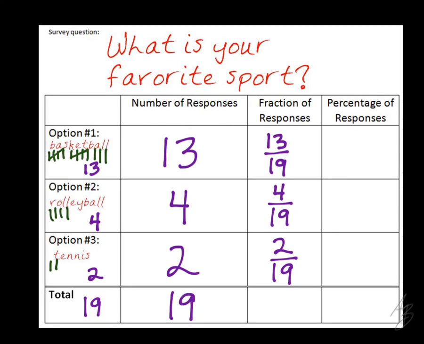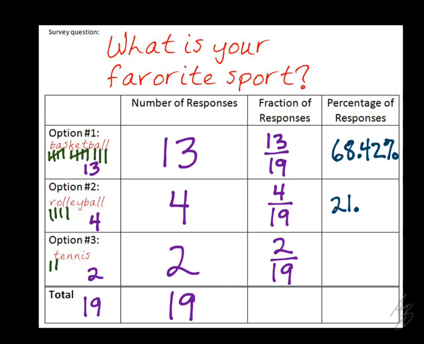Help me out here as you go. What is 13 divided by 19 times 100, rounded to the nearest hundredth? You guys agree with Aaron? All right, how about 4 out of 19? What do we get? What is it?